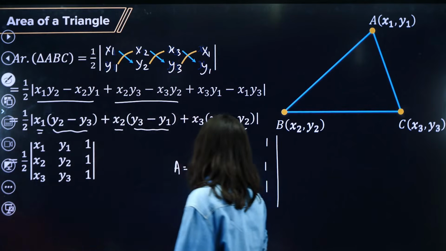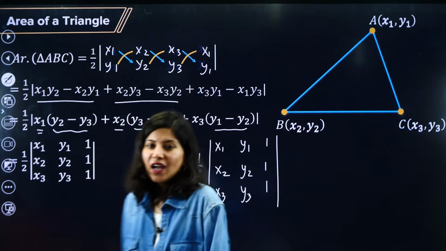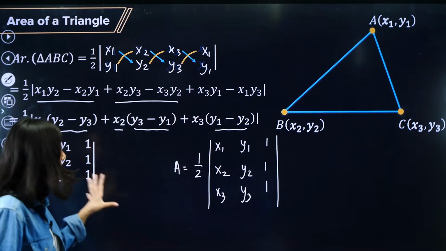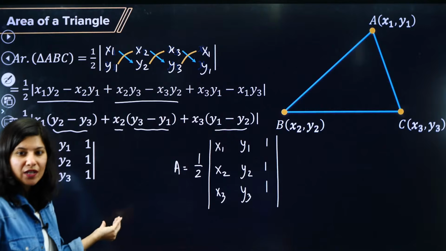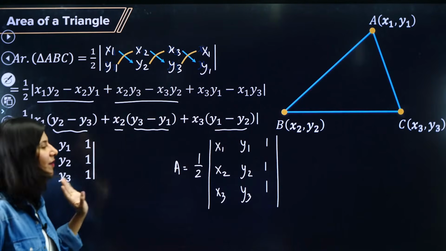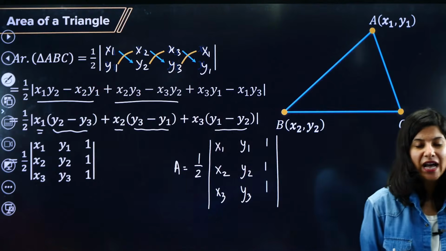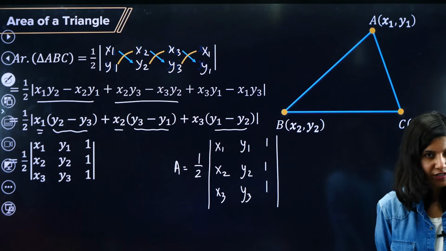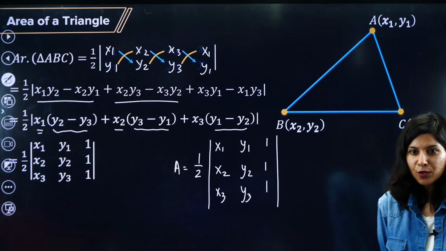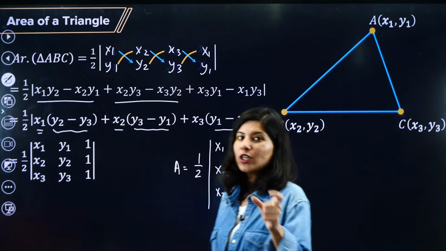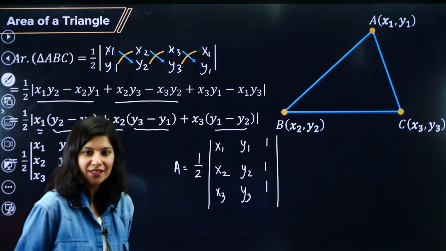But you may be used to method number 2. Now you must be thinking, ma'am, both the methods are not that difficult and this is a direct formula. So at what point can JEE Main trap us?